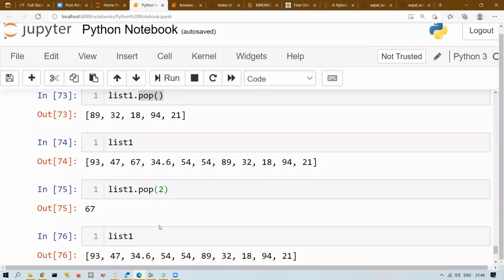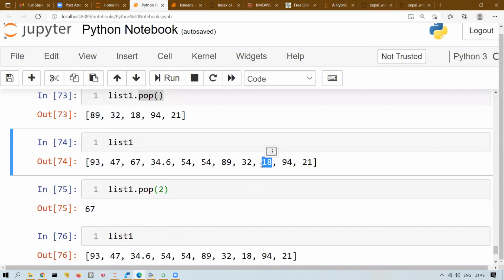Sometimes, let's say the list is very huge and you don't know the index location, but you know what you want to delete. For example, here, I want to delete 18, but I don't know the index of 18. Let's say the list has 1 million records and I really don't know where this 18 exists.